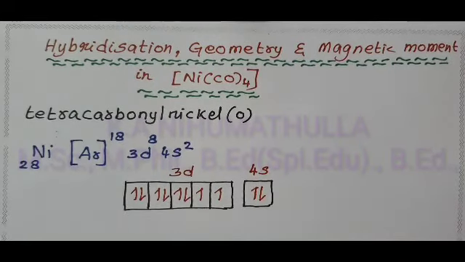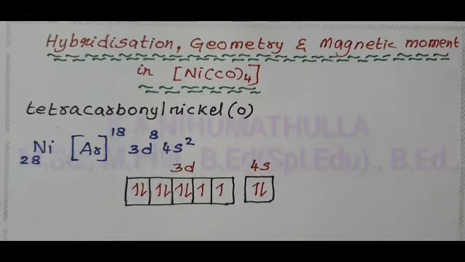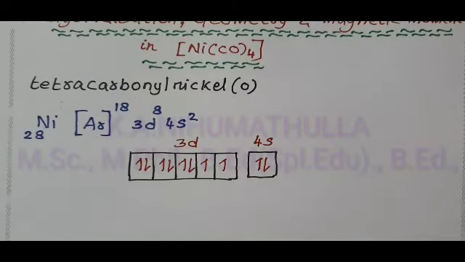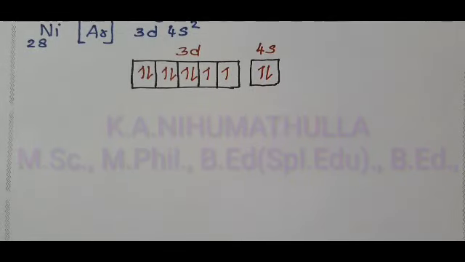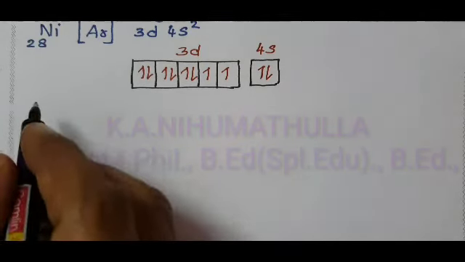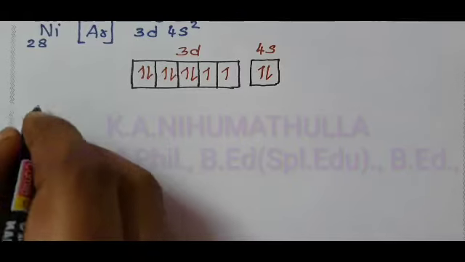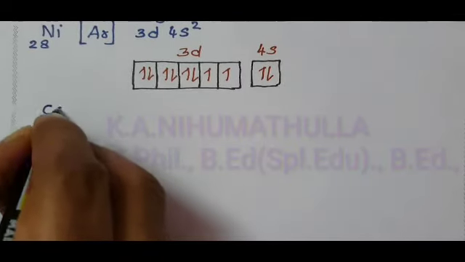Now, we have to write the nature of the ligand. In the given complex, our ligand is CO, carbonyl. There are 4 ligands considered as strong field ligands. Carbonyl, cyanido kappa C, ethane-1,2-diamine, and NH3 ammine are considered strong field ligands. Our ligand is CO, carbonyl.